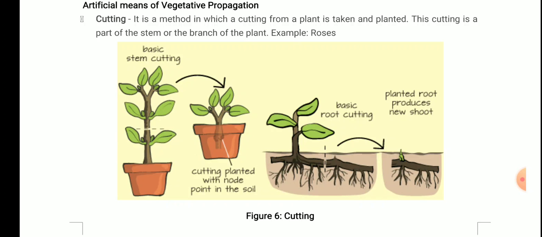So you need to cut the plant part that has a node. For example, if it is stem cutting, you need to cut that part of the stem which contains a node. So this is the first artificial means of vegetative propagation. It occurs in roses, that is cutting. Clear? I hope the diagram is also clear to you.